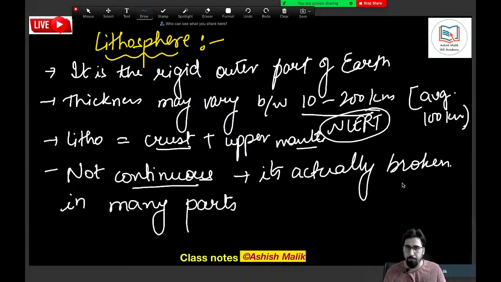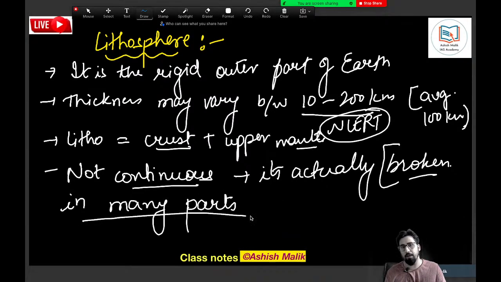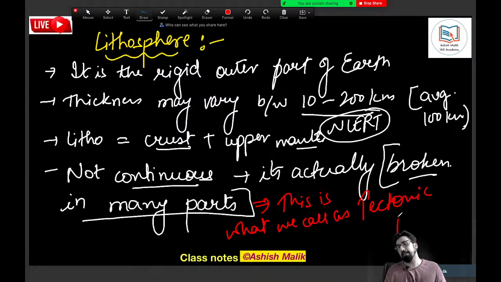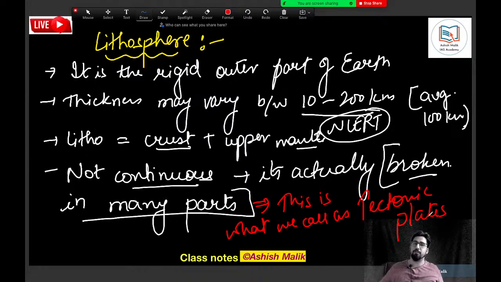And these broken parts of lithosphere are what we call tectonic plates. Please remember, the whole of the lithosphere is broken into many, many parts.